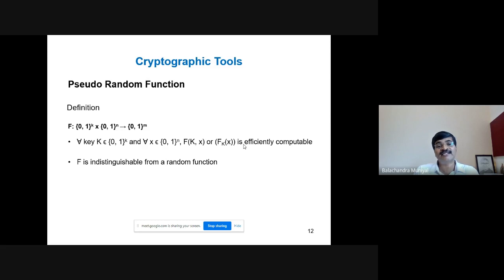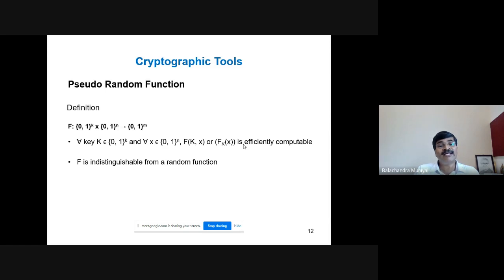You consider AES algorithm, for example. AES algorithm takes two parameters as the inputs. One is the key, another one is the plain text information, and output is the ciphertext. So, if you consider some stream cipher techniques, they are also pseudo-random functions.